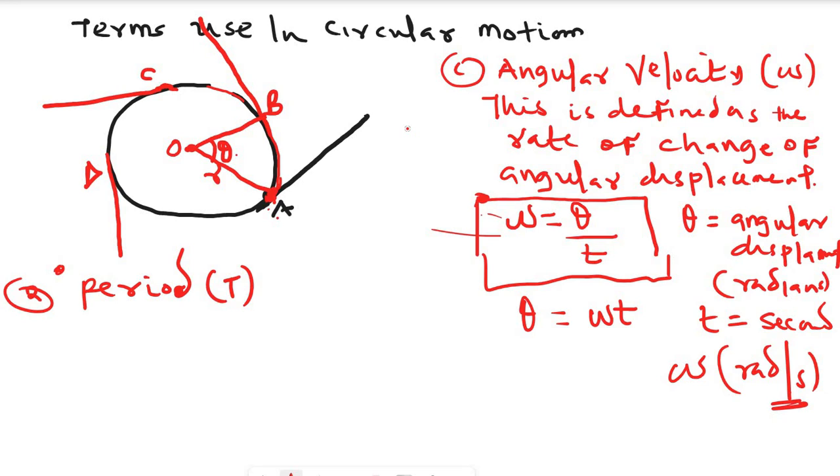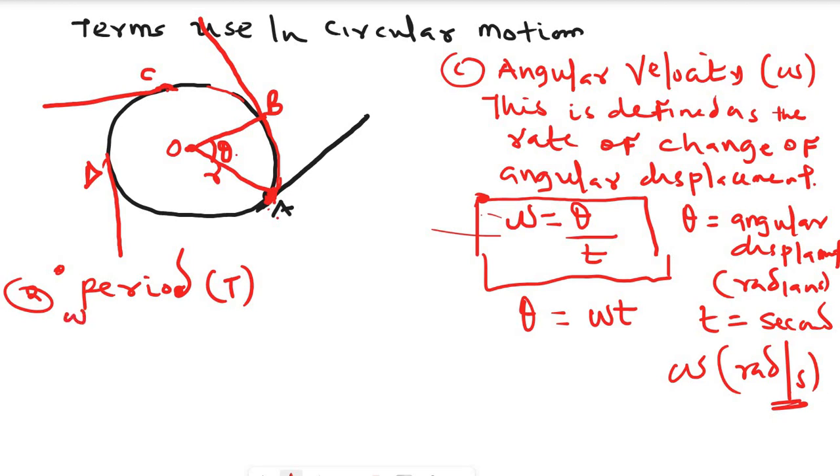Now, when the object completes one revolution, what I mean is when it moves from A to B to C to D and back to A, that's one revolution, then the time will now change to period. Let me put it like this.